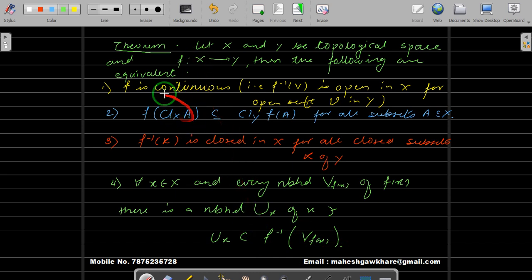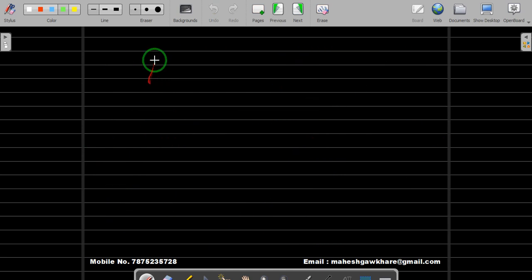What it says is, if one holds, then the other three hold. In order to show this, we will show that 1 implies 2, 2 implies 3, 3 implies 4, and finally 4 implies 1. So it is cyclic in nature. To prove that 1 implies 2, let's go for the same color. Proof: we will prove that 1 implies 2. So what does 1 say?